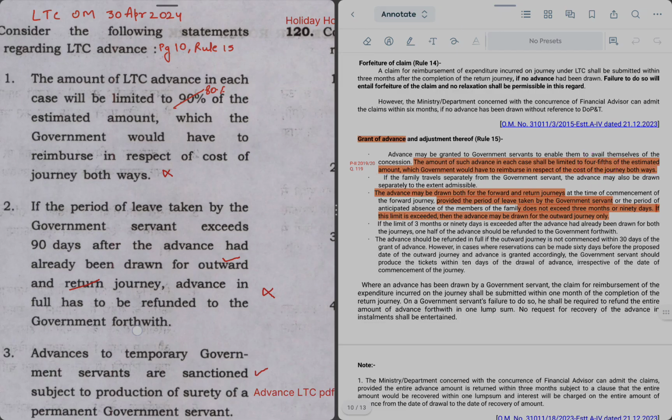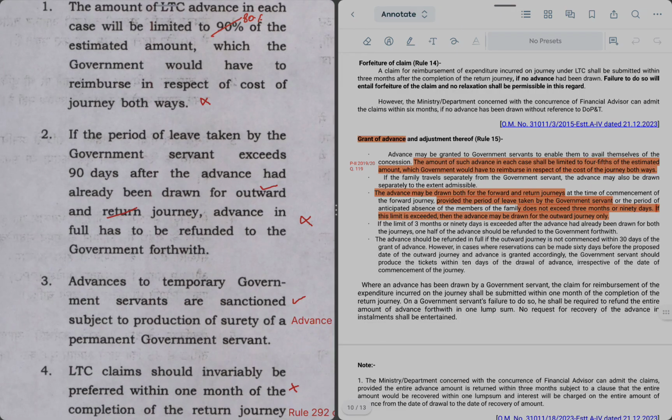Next statement says if the period of leave taken by government servant exceeds 90 days after the advance already drawn for outward and return journey, advance in full has to be refunded.